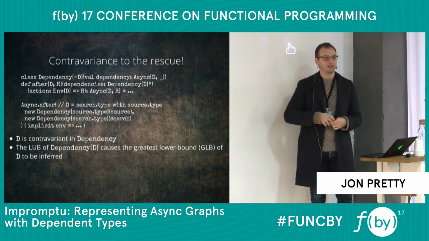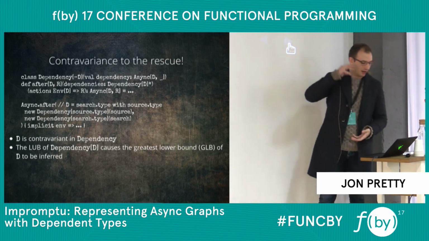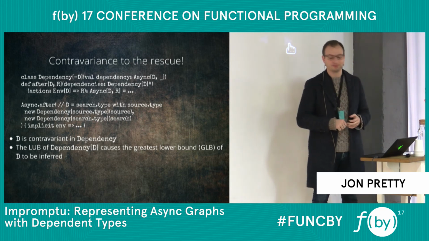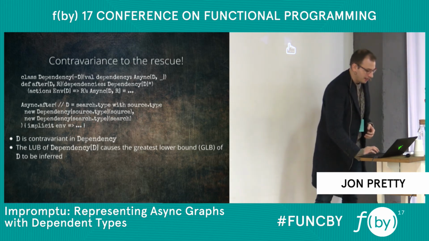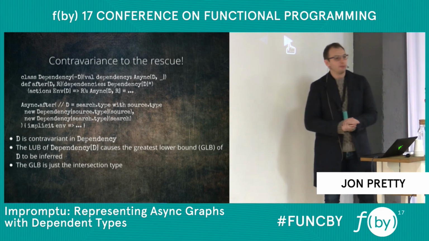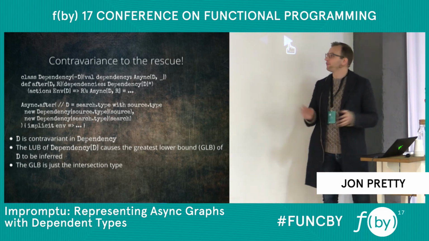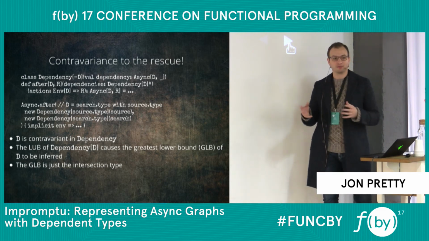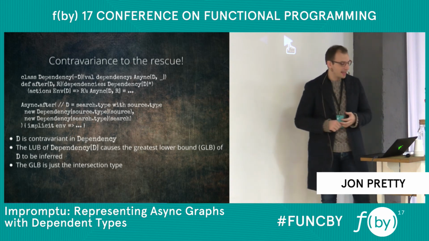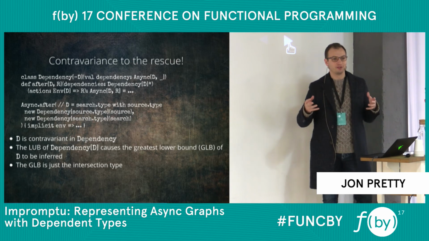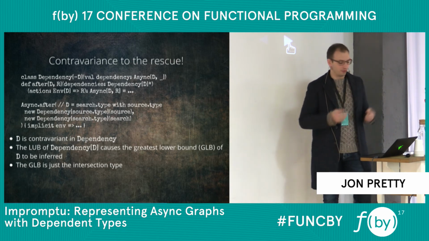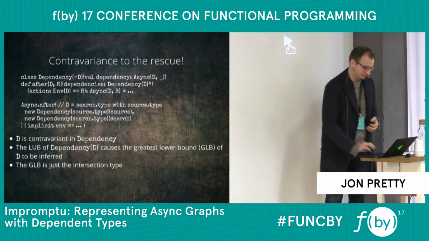It's no longer an upper bound, it becomes a lower bound. And it turns out that the greatest lower bound, for reasons I won't detail, but you can think about and it makes sense, is just the intersection type of all of the parameter types.